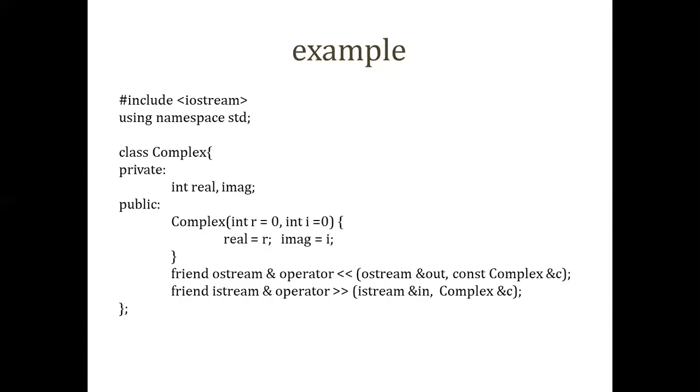And to make ostream and istream a friend, we need to use the keyword friend, ostream ampersand operator, that is the insertion, and likewise for extraction.